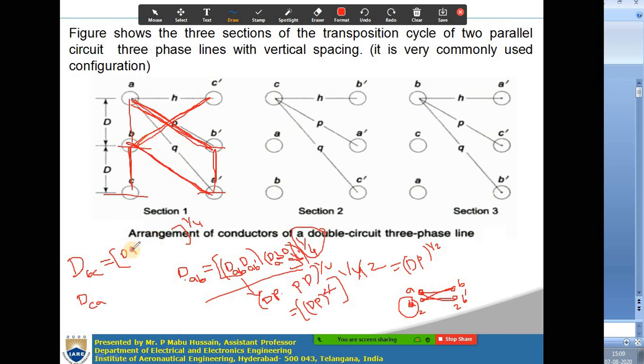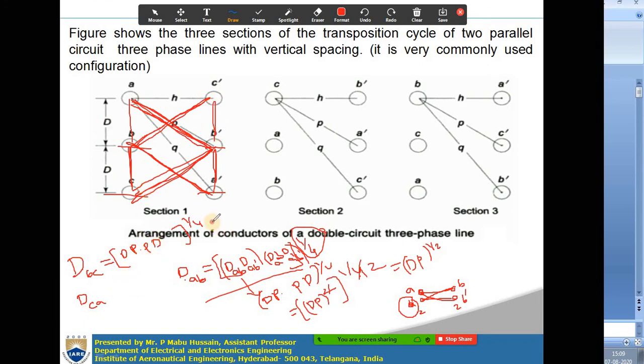Then for the other conductor B dash, B dash C is this distance, which is P, and B dash C dash is capital D. So again you get the same.